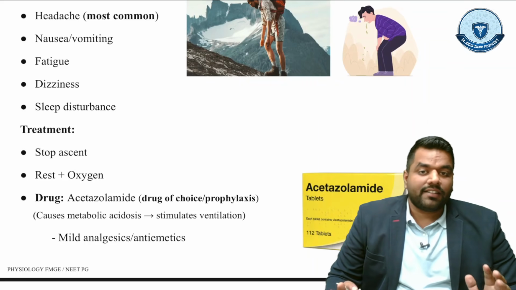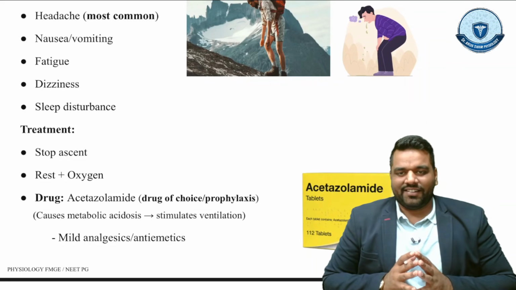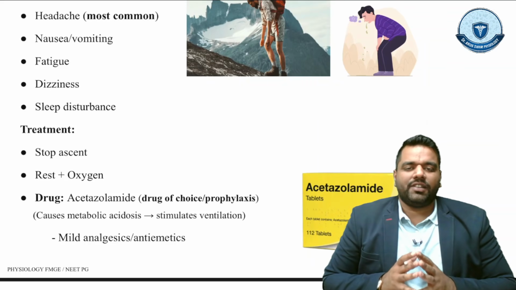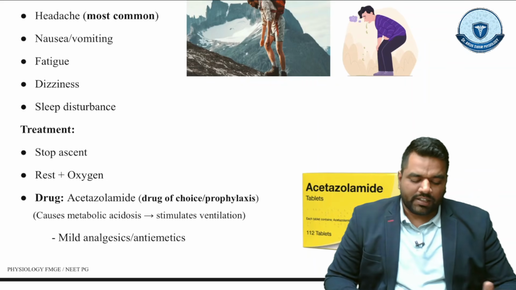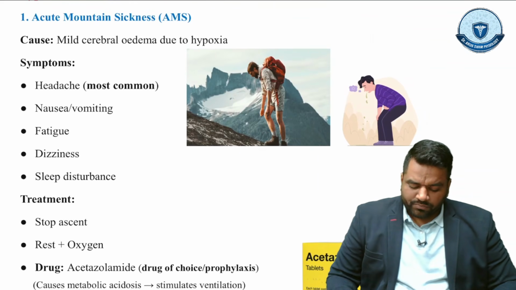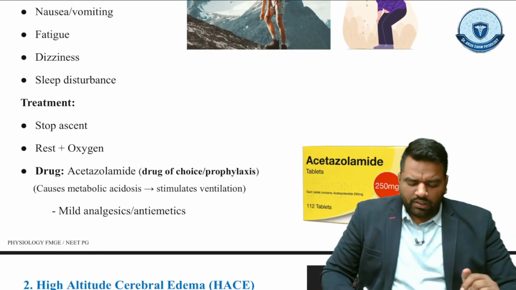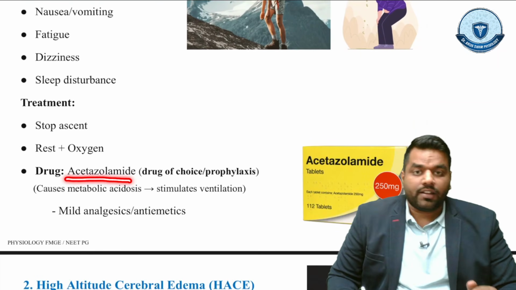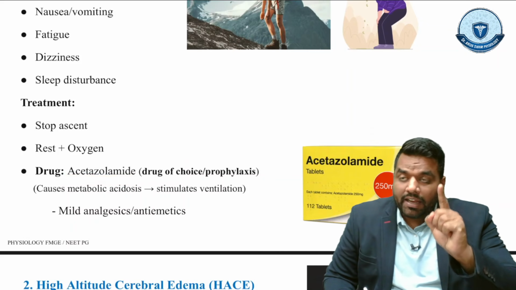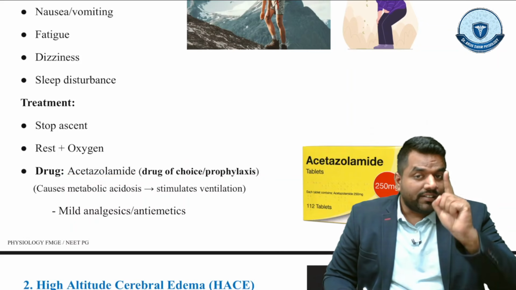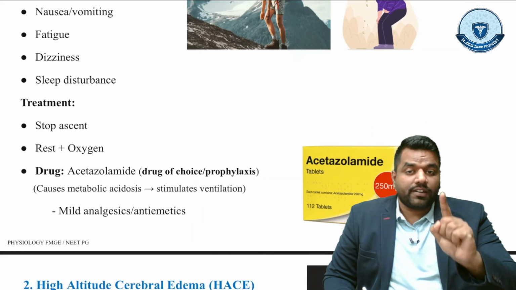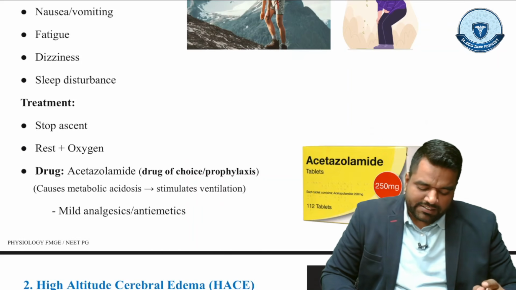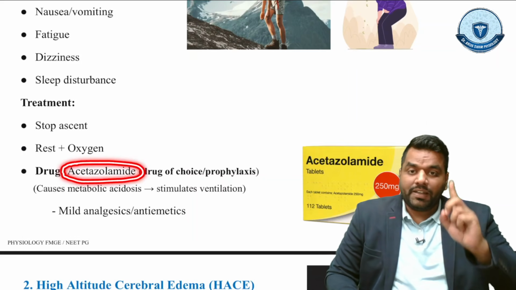Number two, take the rest and take the oxygen. So that is the treatment of this AMS, that is your acute mountain sickness, right? Now, if talking about the drug, guys, very important part. If we are talking about the AMS, acute mountain sickness, the prophylactic drug or the drug of choice, that is your acetazolamide. Guys, please pay attention.